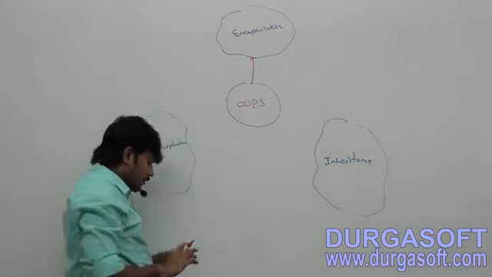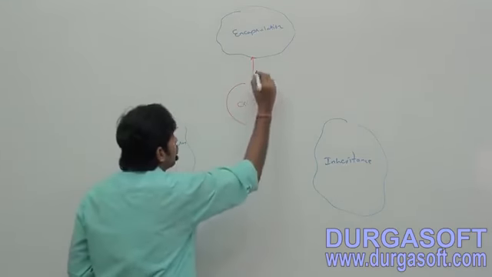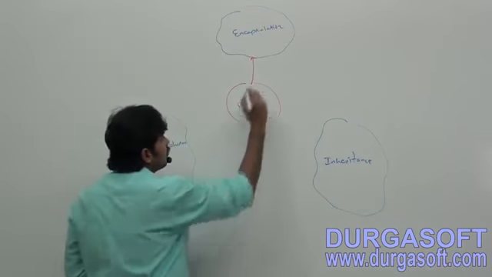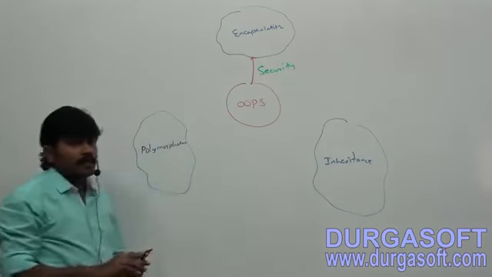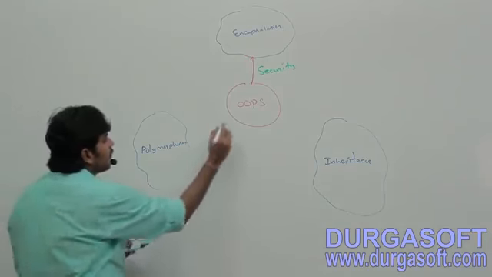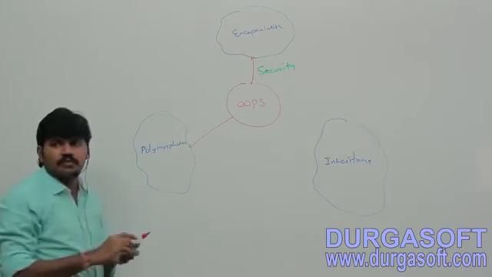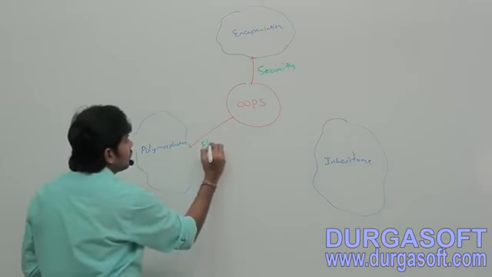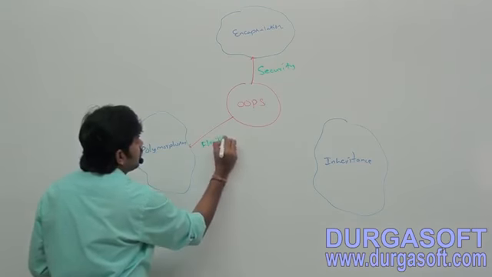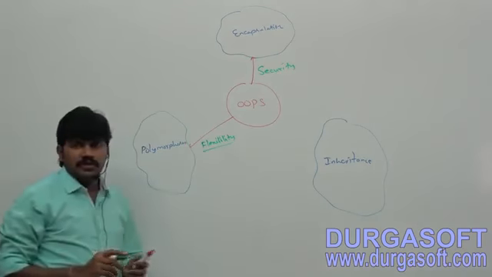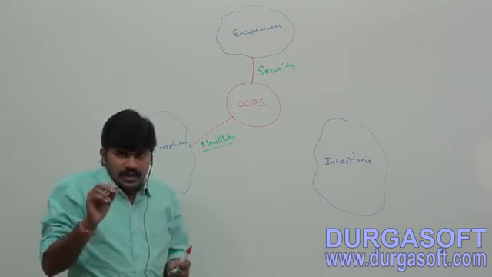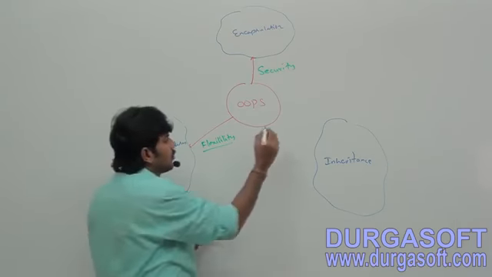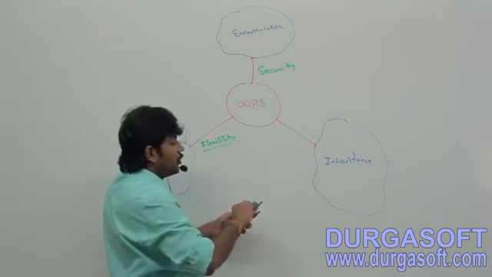Encapsulation always talks about one word. What is that word? Security. Next, polymorphism always talks about one word. What is that word? Flexibility. Flexibility to the programmer, that is nothing but polymorphism. Inheritance always talks about one concept. What is that concept? Reusability.